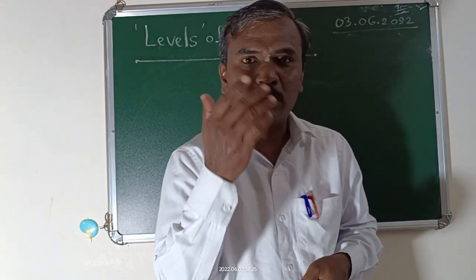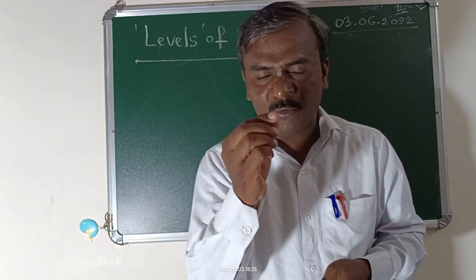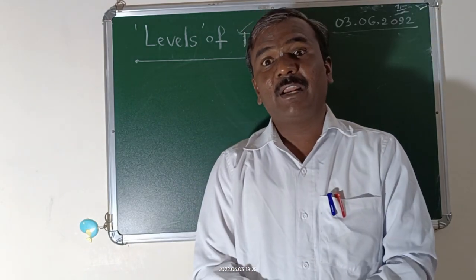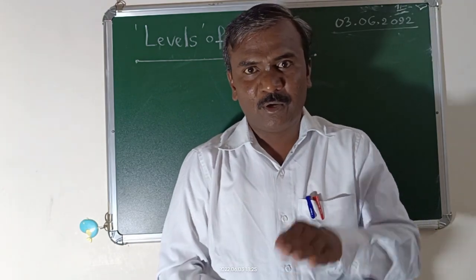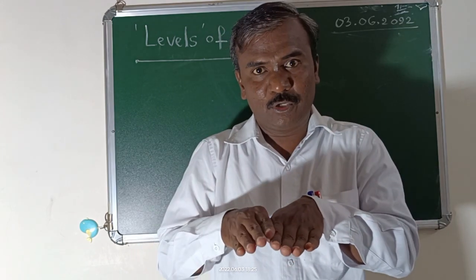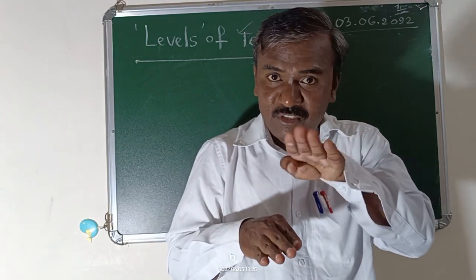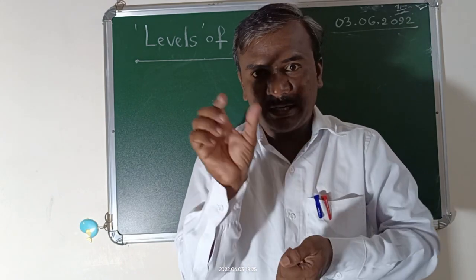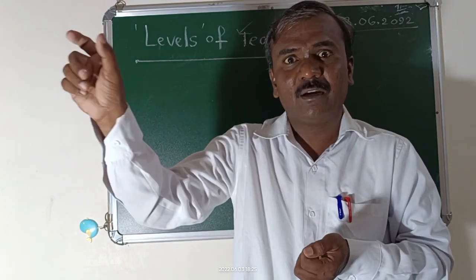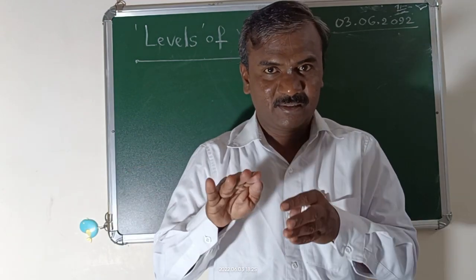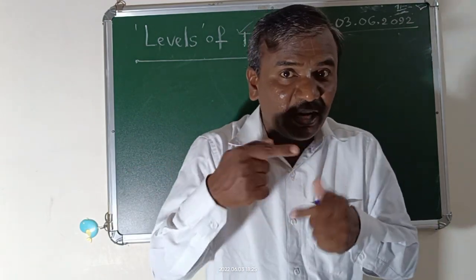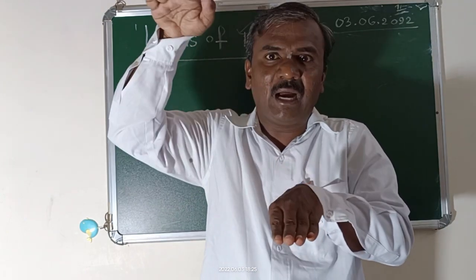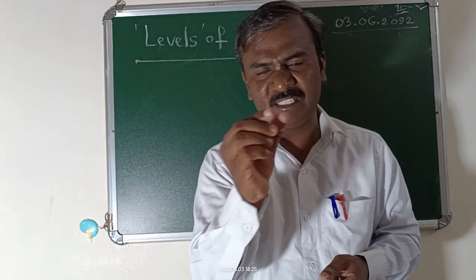Even when you want to take a ticket of railway, there are some classes. Okay, general ticket is different, reservation is different, and sleeper ticket is different. But here, in teaching there are levels: low level, middle level, high level, we can say in general.